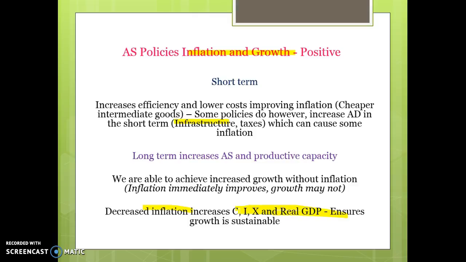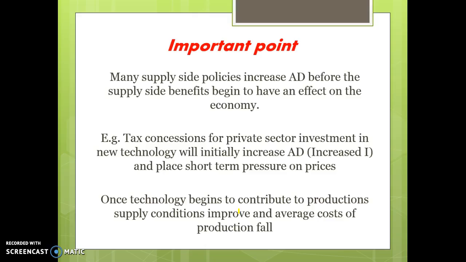And you can make that link to any type of supply-side policy. So it's important to recognise that many supply-side policies actually will increase aggregate demand in the short term before they have positive supply-side benefits for the economy. So tax concessions for private investment, for example, can cause more aggregate demand in the short term because there'll be more investment spending, and that can cause some short-term pressure on prices. And that's the same with infrastructure spending as well. Once technology begins to contribute to the production process, it should help to lower costs of production.